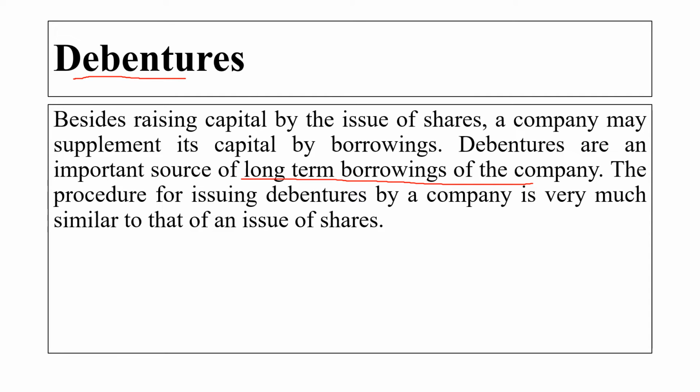The procedure for issuing debentures is very similar to the issue of shares. The way we issue shares, in the same way we issue debentures, but it is for a longer period.